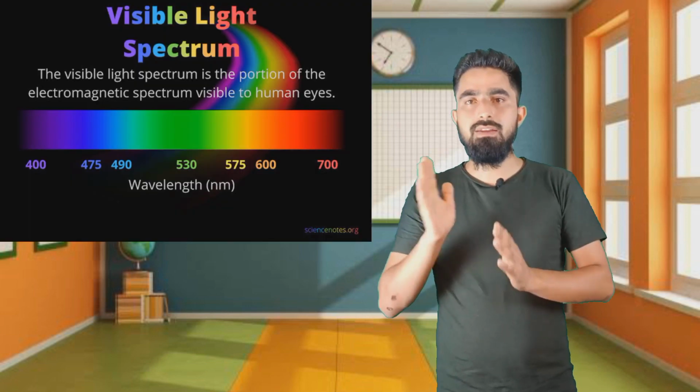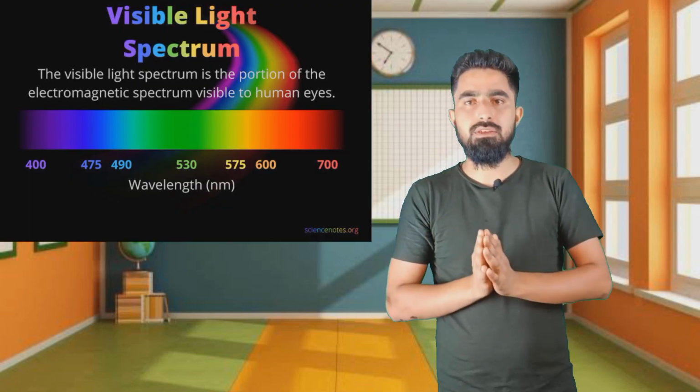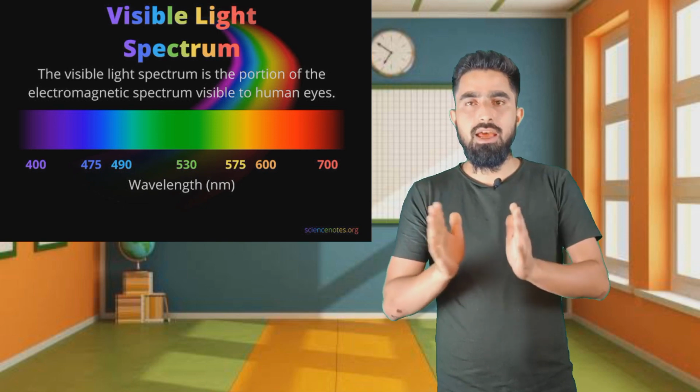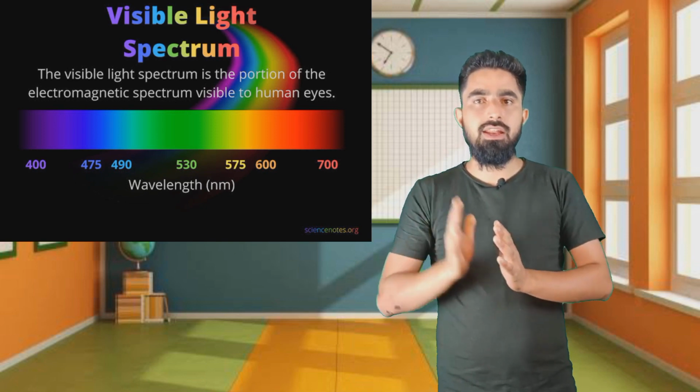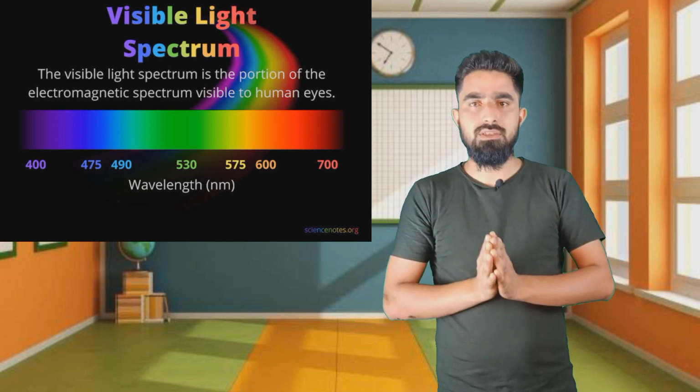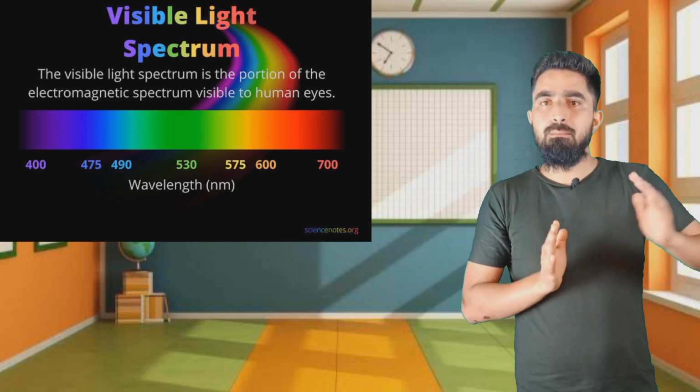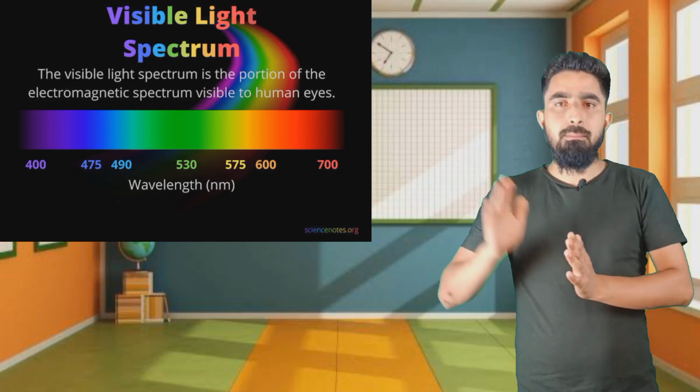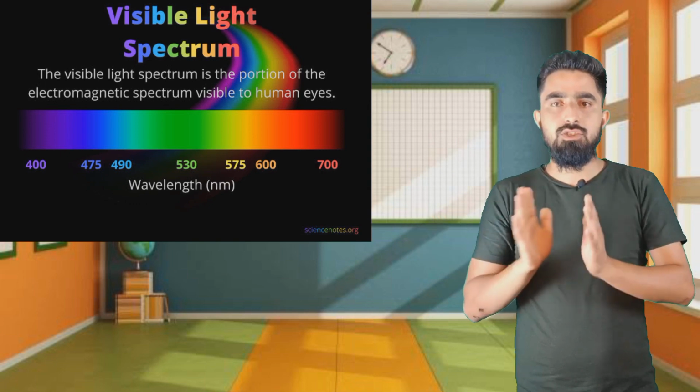The spectrum of visible light is from 400 to 700 nanometers. That means human eyes can see from 400 to 700 nanometers. Anything below 400 nanometers and beyond 700 nanometers is not visible to the human eye.